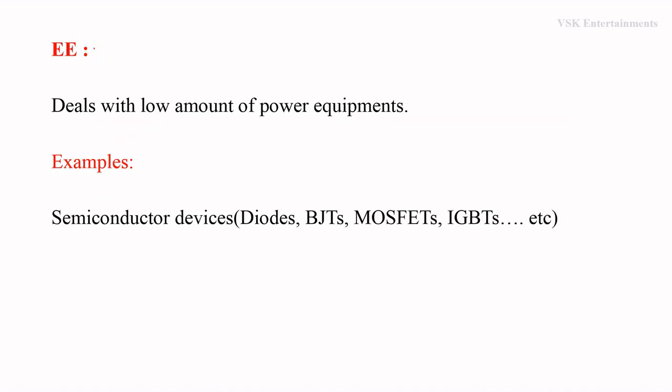Coming to electronics engineering, this is simply electronics and communication engineering in BTech course. It is defined as the engineering which deals with low amount of power equipments. The examples for low power equipments are power semiconductor devices, those are nothing but diodes, BJTs, MOSFETs, IGBTs, etc. In this engineering, that is electronics and communication engineering, we mainly concentrate on power semiconductor devices working and characteristics. That is nothing but electronics engineering.